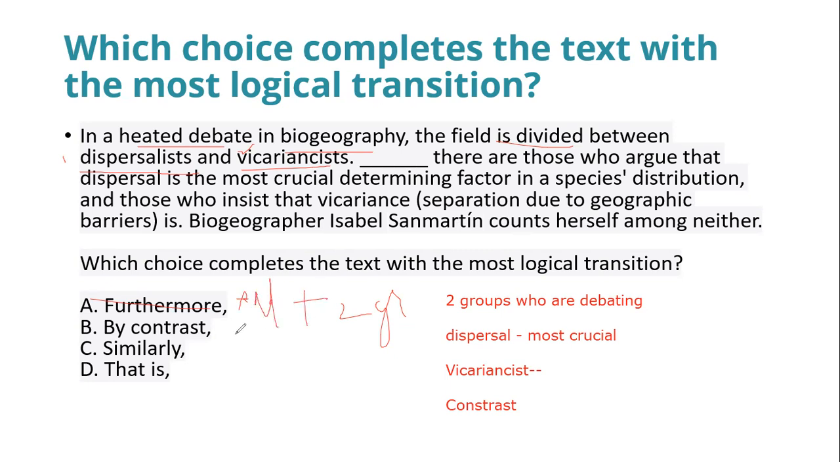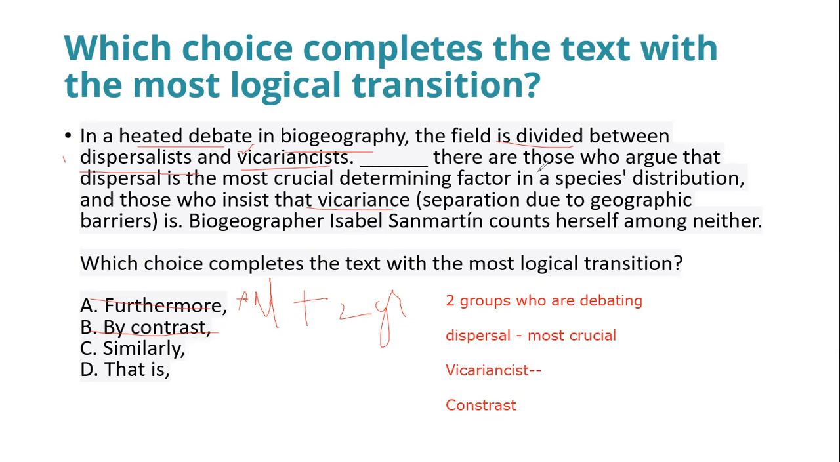Now, moving on, by contrast. This choice mentions some disagreement, right? Here there is no disagreement. They are just mentioning there are two groups. What are these two groups? One is arguing that dispersal is the most crucial determining factor, and another group is saying no, the separation due to geographic barriers is the reason behind the so-called phenomenon. So that's not by contrast.